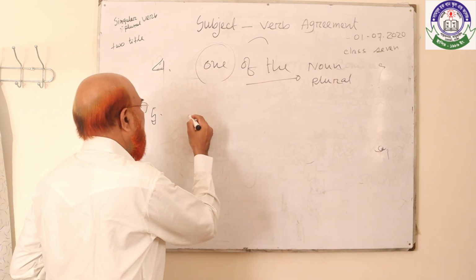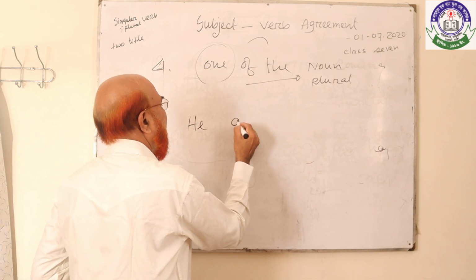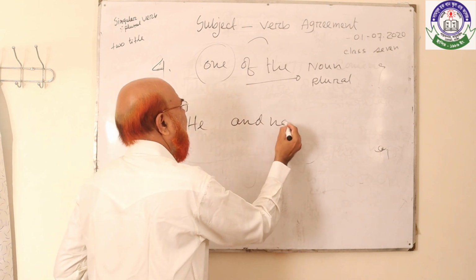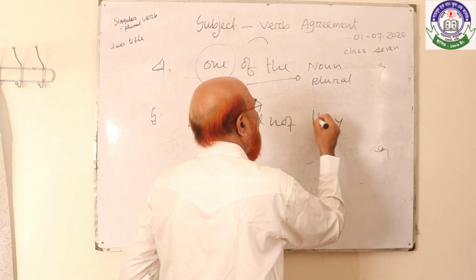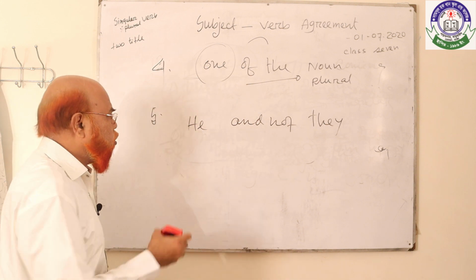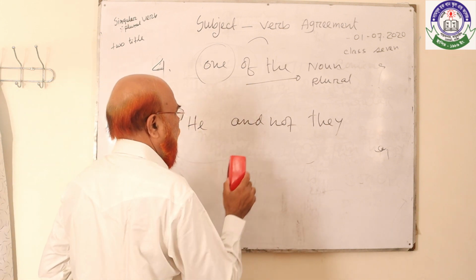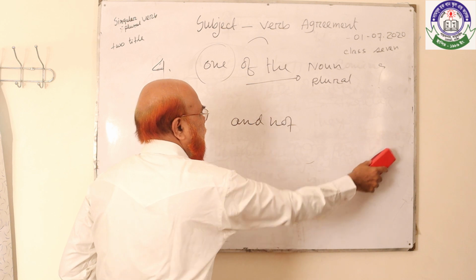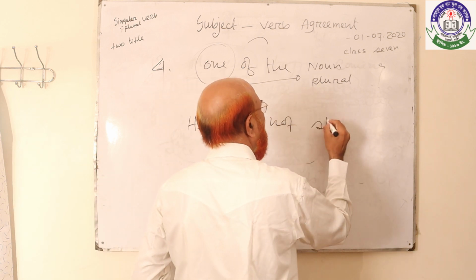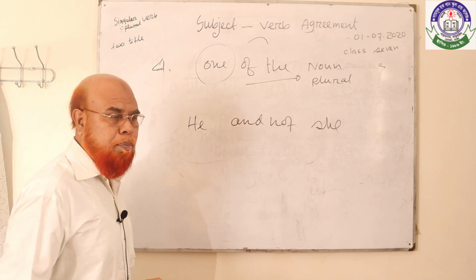As for example, he and not they. If I write this, which will be the subject? Or he and not she. Students, which will be the subject?